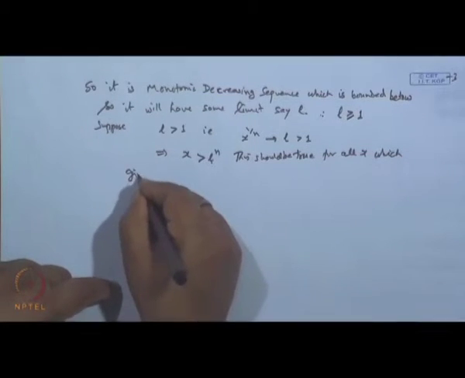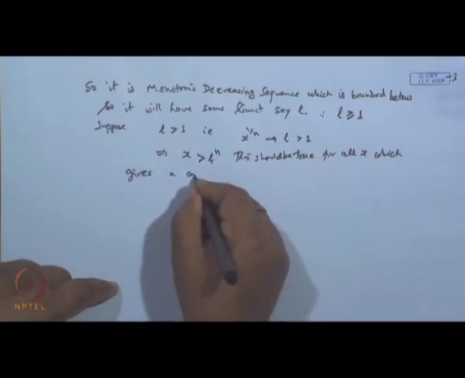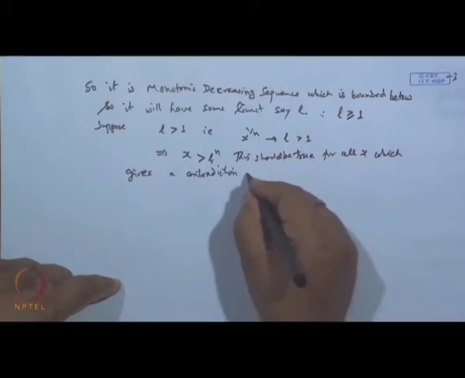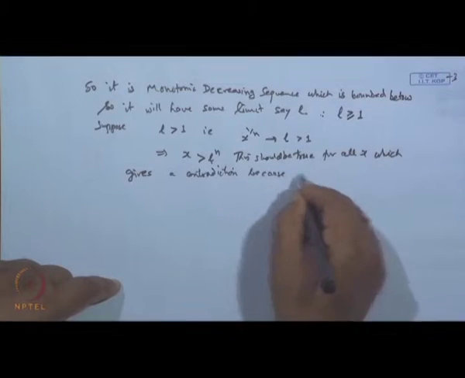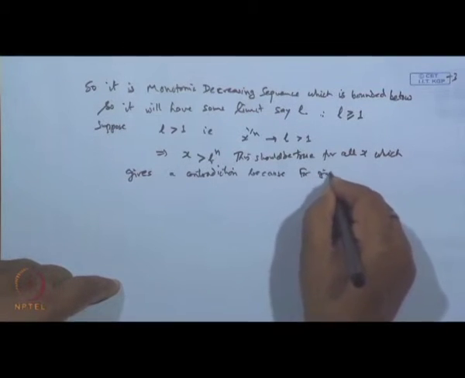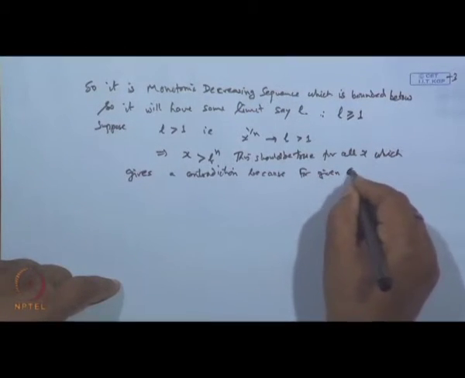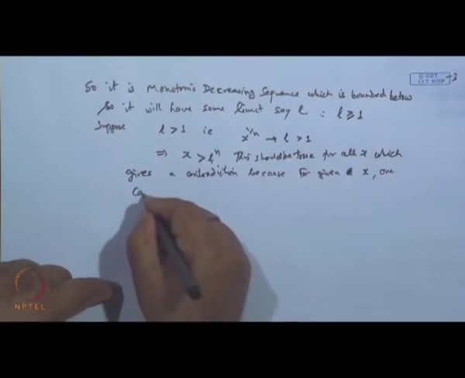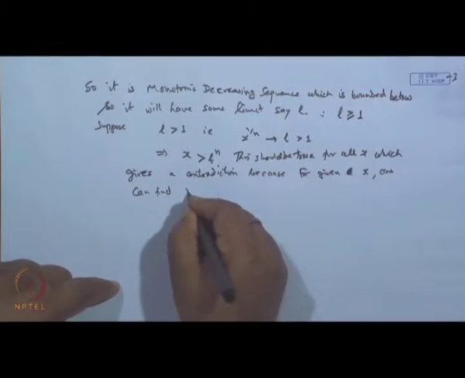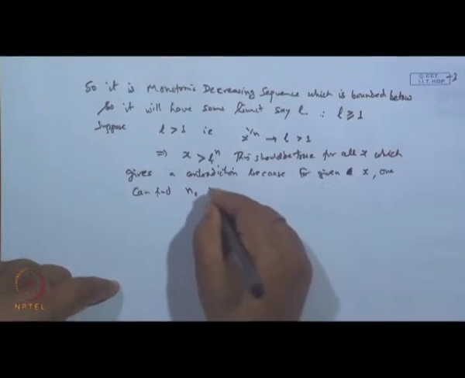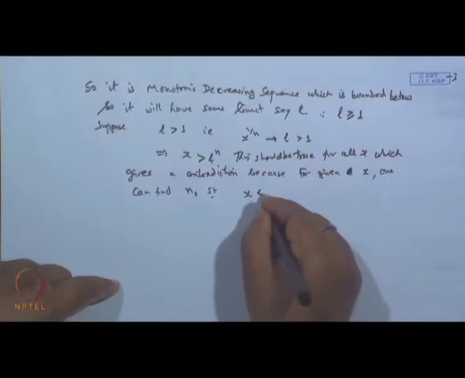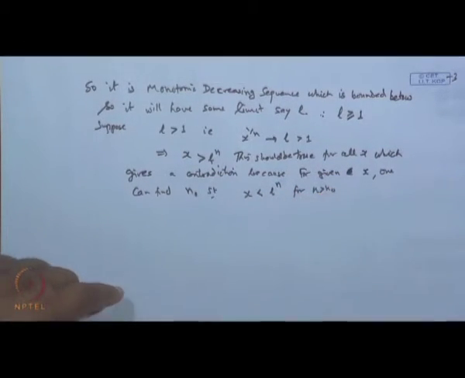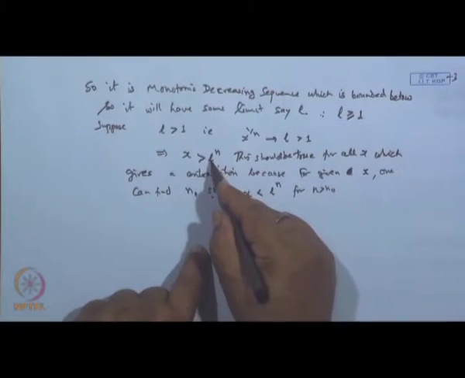Why a contradiction? Because for given x, one can find n naught such that x will be strictly less than L to the power n for n greater than n naught, because this keeps on increasing.